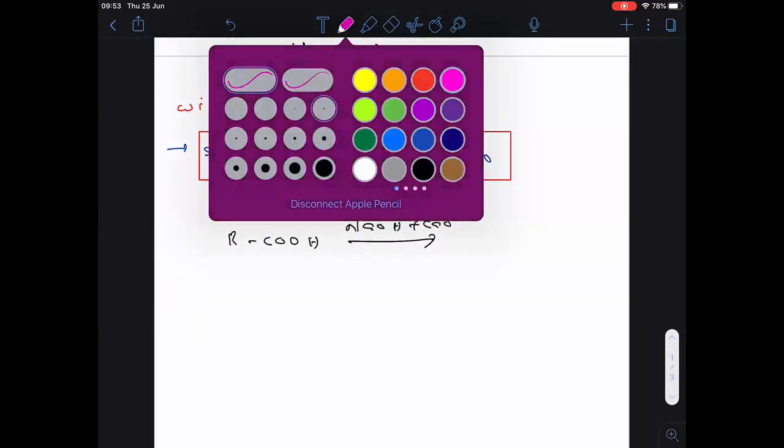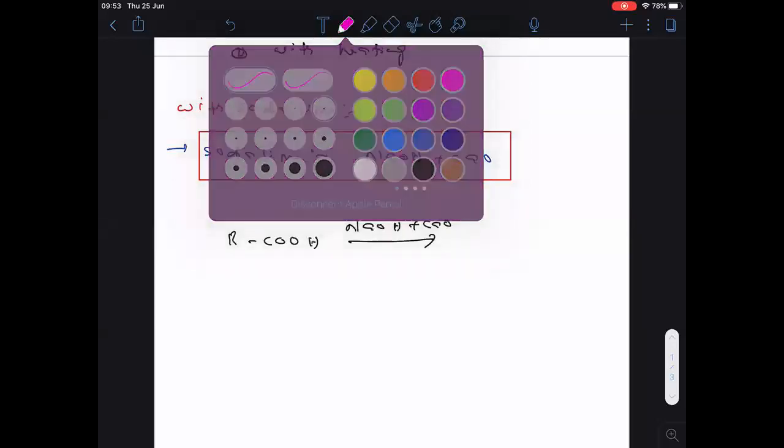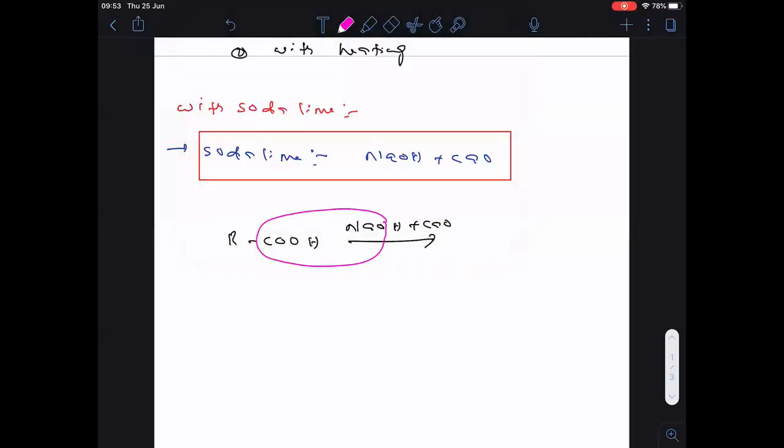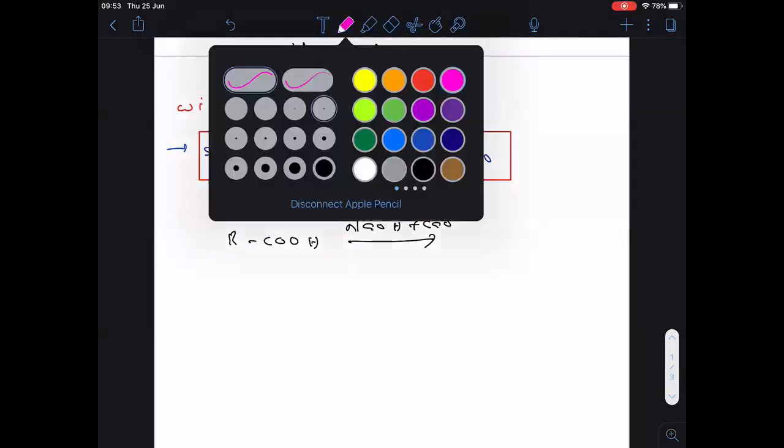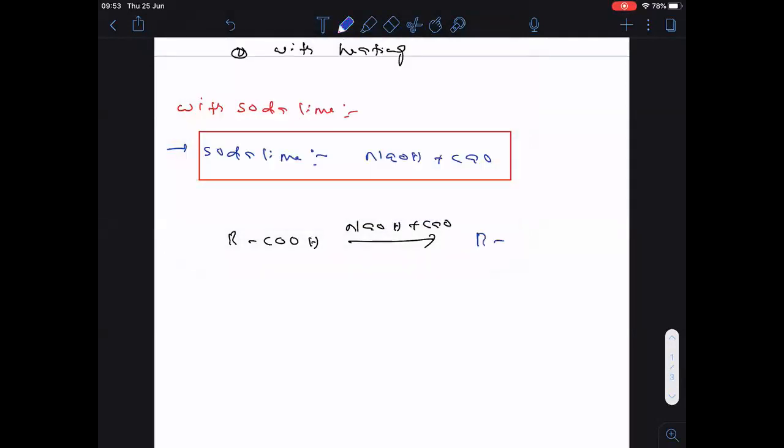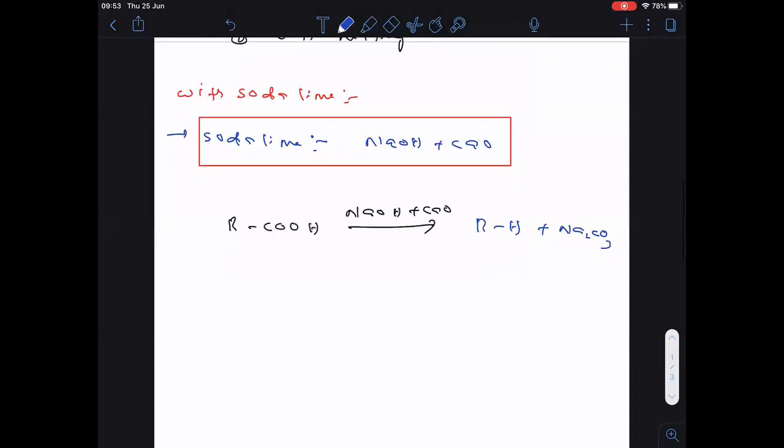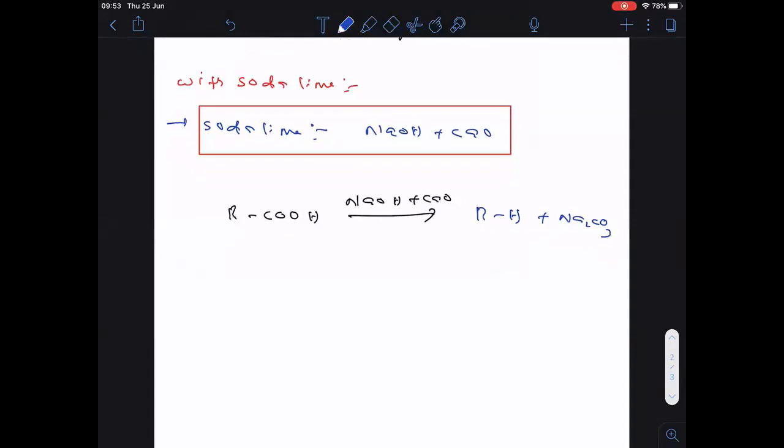Now once you see everyone, this part is removed out. I will explain one thing, in one minute I will explain in this way so that it will be clear to you. So first of all, what happened here? RH is formed plus Na2CO3 is formed here. RH plus Na2CO3. What is the name of this RH? Tell me. Alkane is formed. How did we get Na2CO3? I will explain that in the mechanism part.